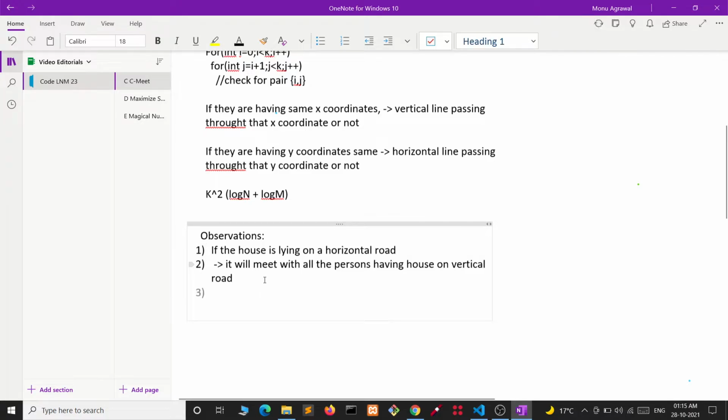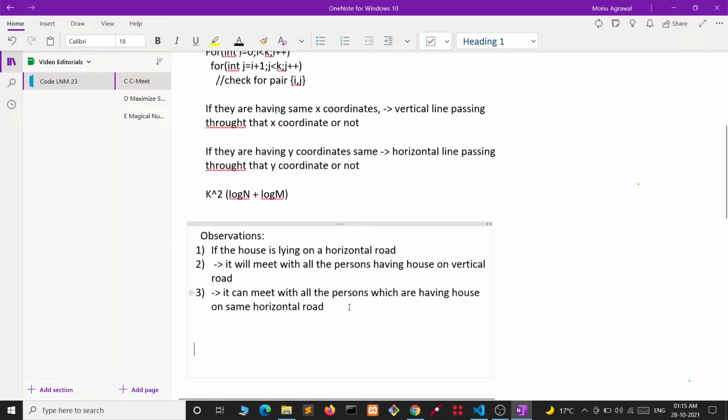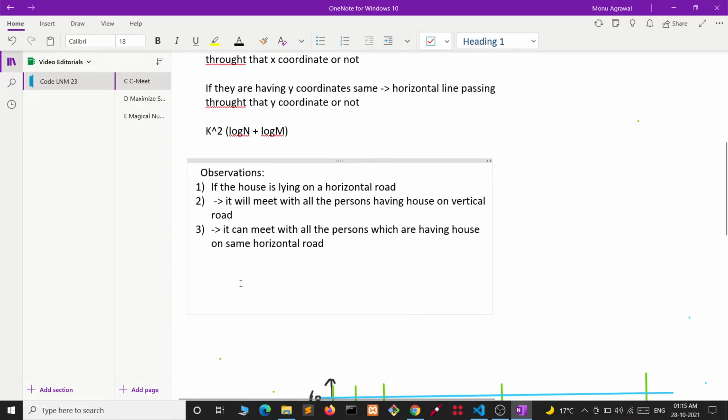And also it can meet with all the persons which are having house on the same horizontal road. Similarly, we can say for a house which is lying on a vertical road that it will meet with persons which are having houses on horizontal road, and it can also meet with persons which are having houses on the same vertical road.